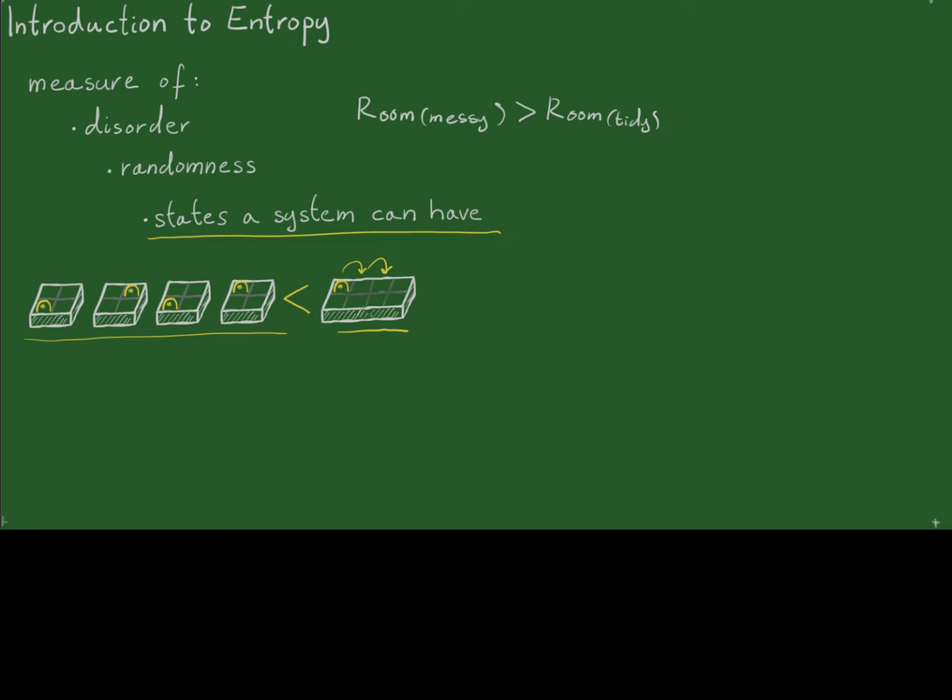This is not correct, because in this particular case, the room represents the system, and therefore messy and tidy are simply states of the system. Now sure, you could say that there are more messy states than there are tidy states, but overall, all of the messy states and all of the tidy states represent the entropy of the room, the entropy of our system.